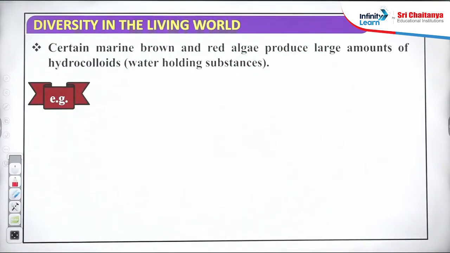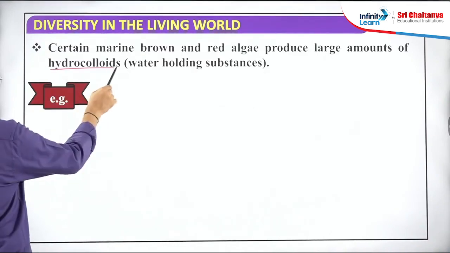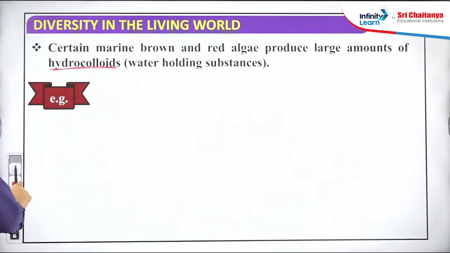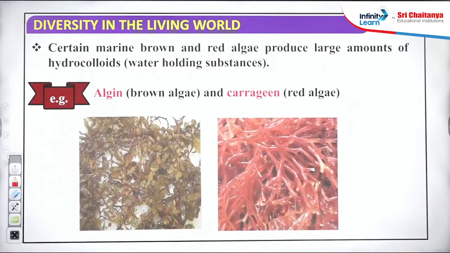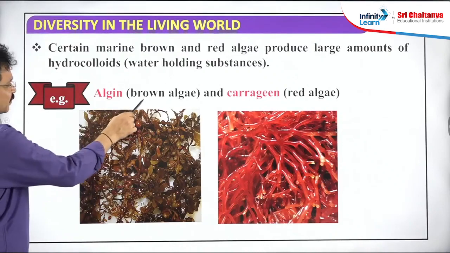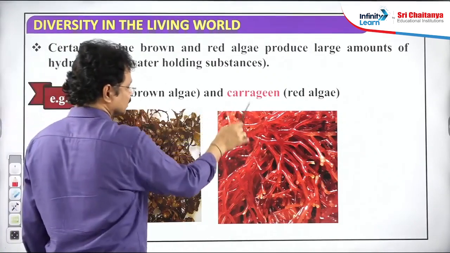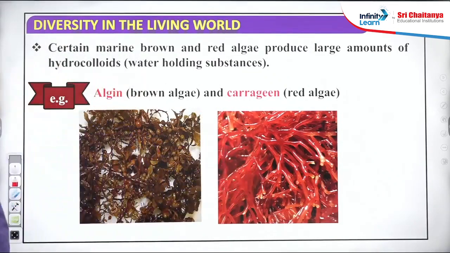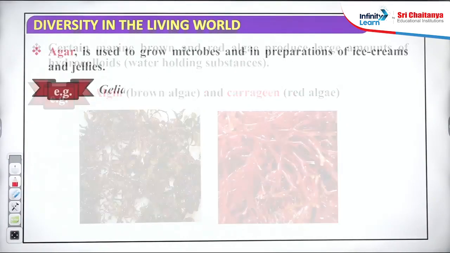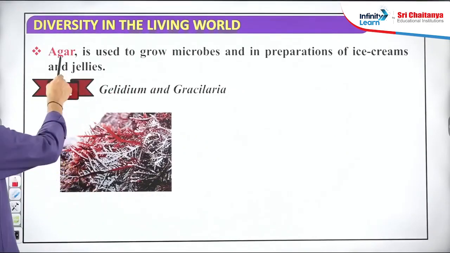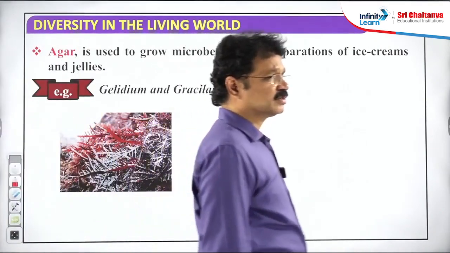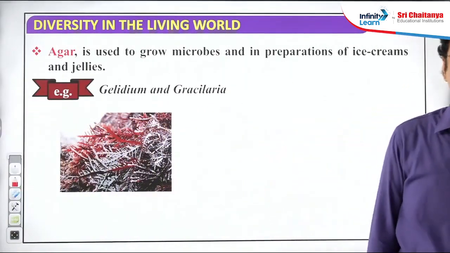Next, some of the brown algae and red algae produce large amounts of water-loving colloids called hydrophilic colloids, water-holding substances. Example, algin obtained from brown algae, carrageenan obtained from red algae. These are hydrophilic colloids. Next, another economically important product, agar-agar. Agar-agar is commonly found in the manufacturing of ice creams.